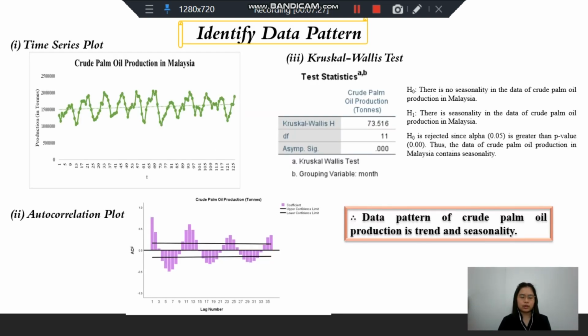These three figures show the result of time series plot, autocorrelation plot, and Kruskal-Wallis stat. From these three figures, we found that the data pattern of crude palm oil production is trend and seasonality.